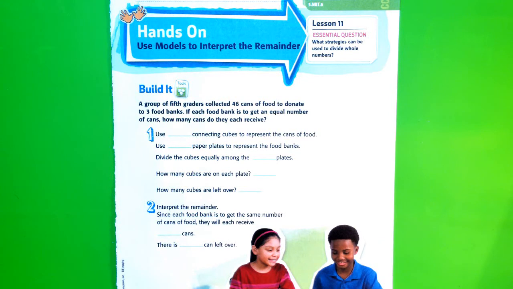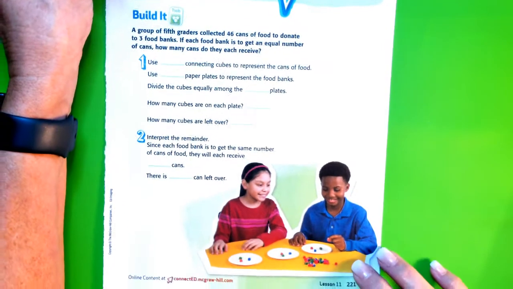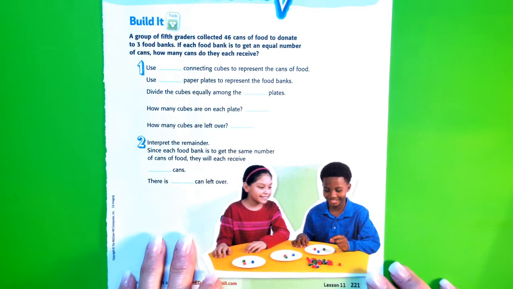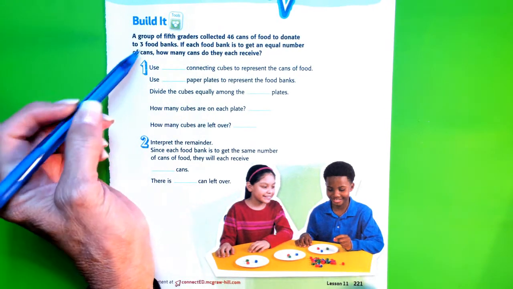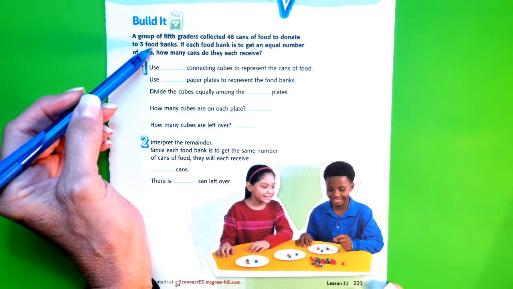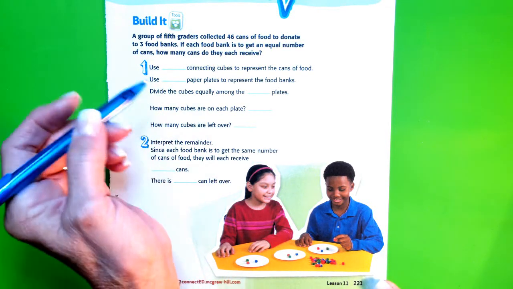Chapter 3, Lesson 11. Hands-on, we're going to use models to interpret remainders. So let's look at our first story. It says a group of 5th graders collected 46 cans of food to donate to 3 food banks. If each food bank is to get an equal number of cans, how many cans do they each receive?